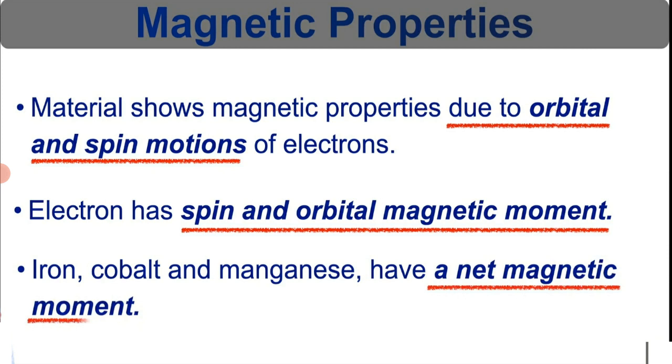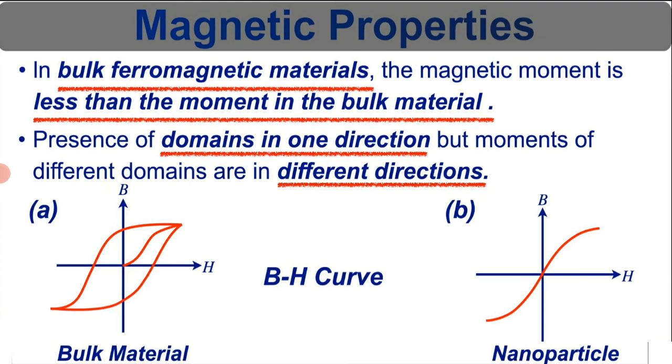Materials show magnetic properties due to the orbital and spin motions of electrons. Electrons have spin and orbital magnetic momentum. Iron, cobalt and manganese have a net magnetic moment. In bulk ferromagnetic material, domains are present in one direction, but the moments of the domains are in different directions.